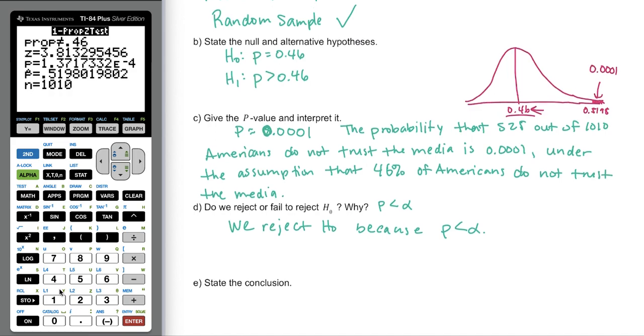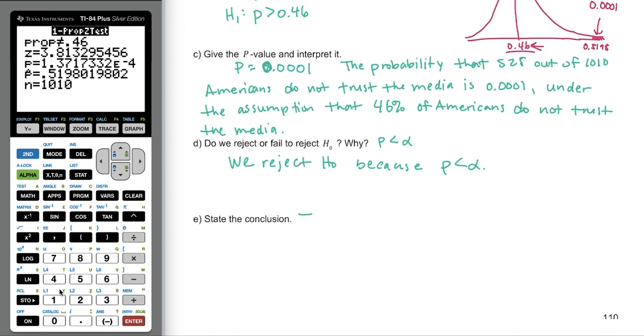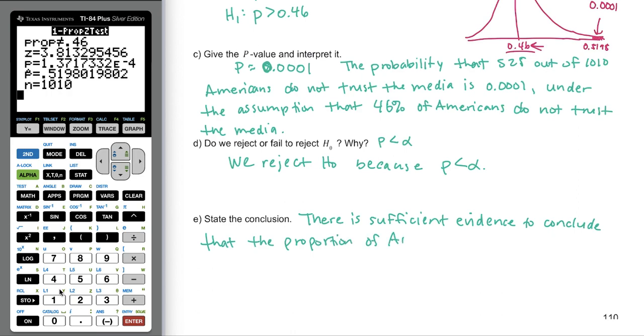So your conclusion will be there is sufficient evidence. There is sufficient evidence to conclude that the proportion of Americans who do not trust the media has increased.